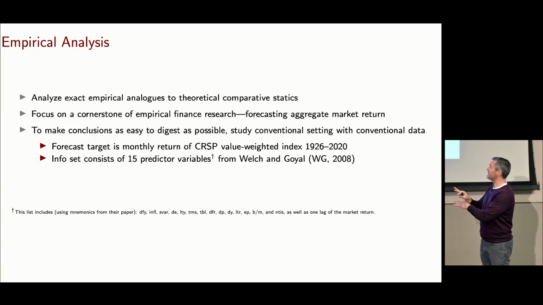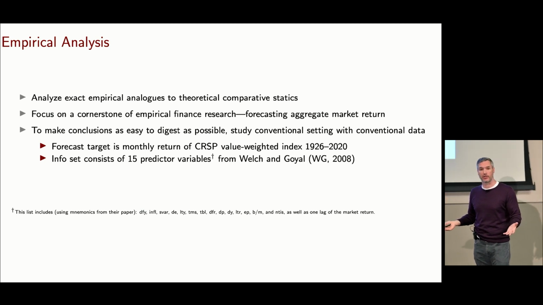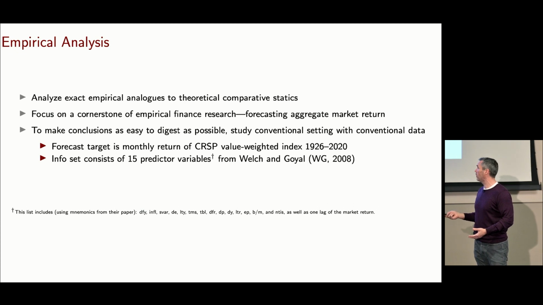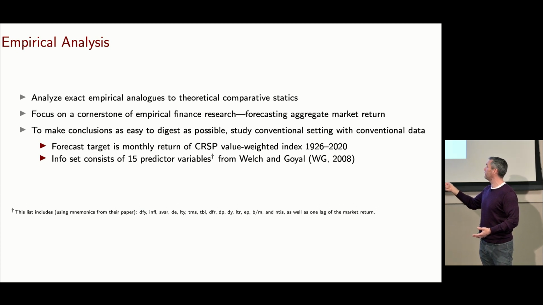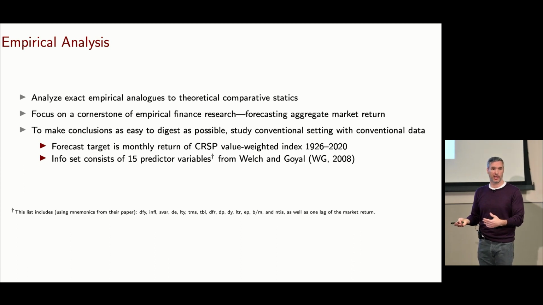But I want to make the conclusions easy to digest. So the conventional setting here is going to be key. What's the conventional setting going to be? Well, we'll work on the market return. Fortunately, in this setting, we have lots of conventional predictors we could bring to the problem. In particular, I'm going to use the Goyal-Welch data. So I have 15 predictor variables here that I'll use at the monthly frequency to form my forecasts.